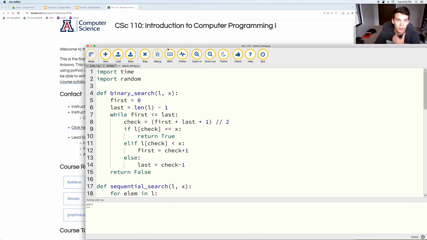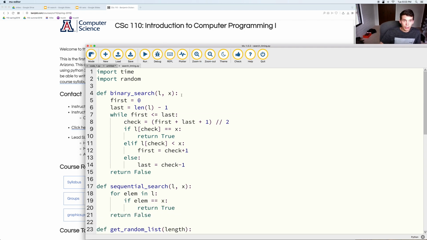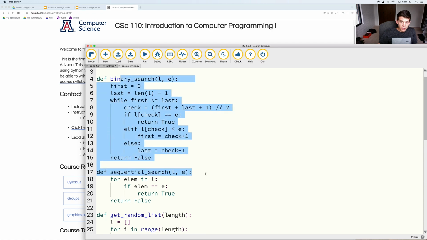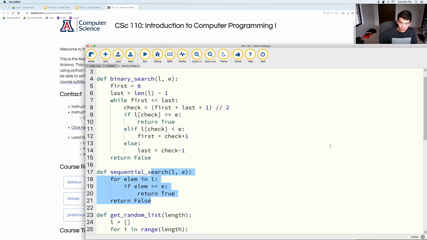All right, so what's going on with this code? Well, there is a binary search function, which I want to change to use E. Really, these should be more descriptive variable names, but I could call this list to search in, an element, or something. Anyway, there is a function that can do the binary search and a function that can do a sequential search.